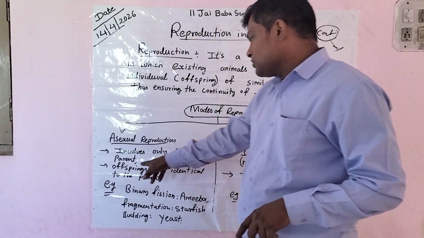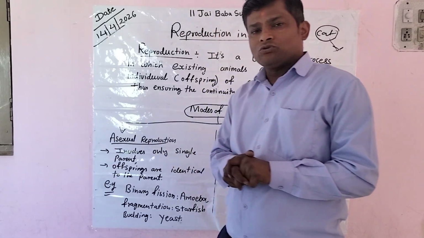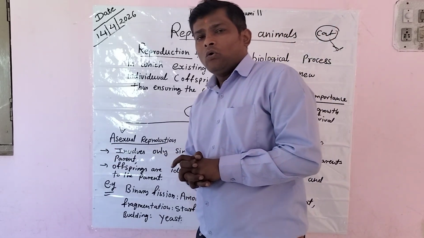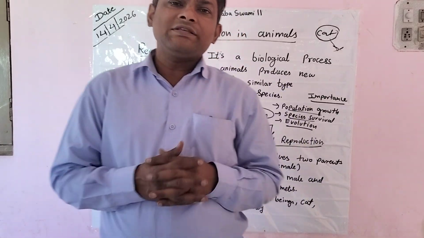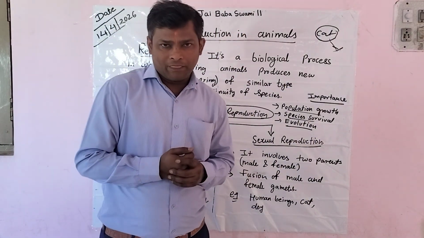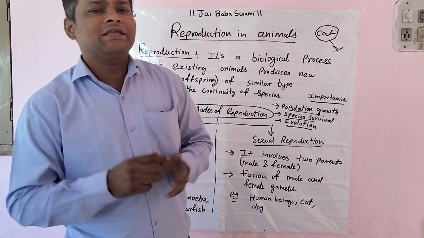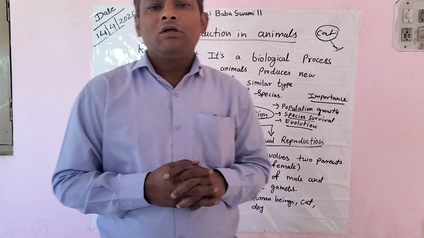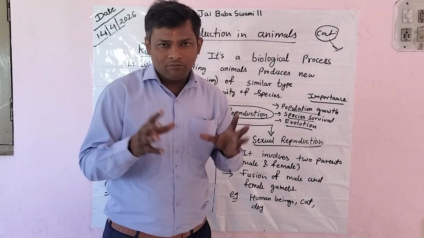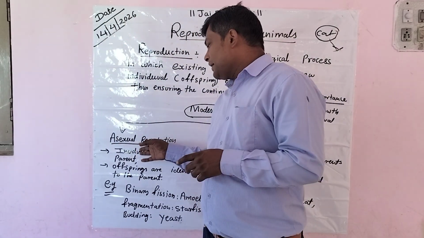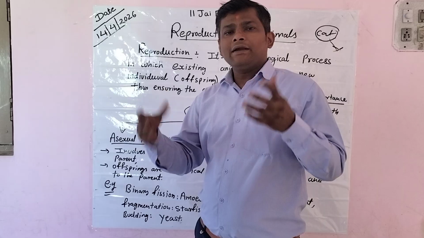In this process, mitosis is involved. Mitosis is where a mother cell gives birth to daughter cells having an equal number of chromosomes. It is not different, it is quite similar, that's why it is quite similar to that parent.